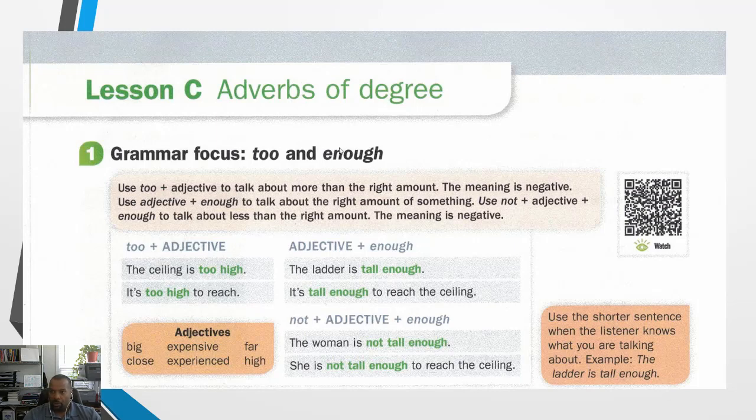So, we've gone over too and enough, and how to use too, enough, and not enough, right? Not plus the adjective plus enough. Not tall enough. All right, so let's move on. Let's start to practice.